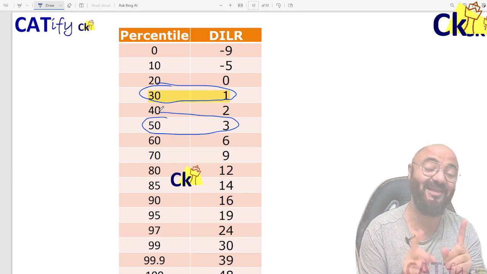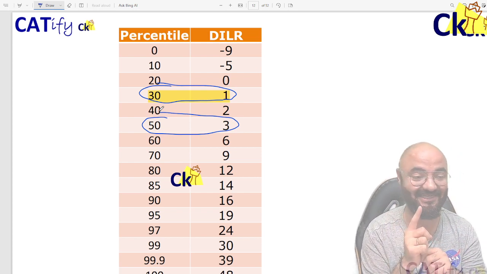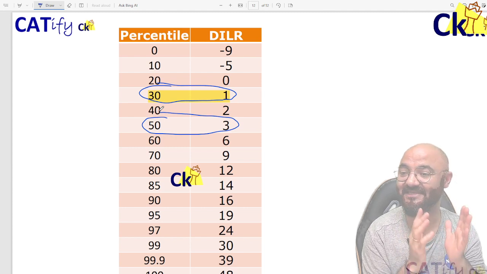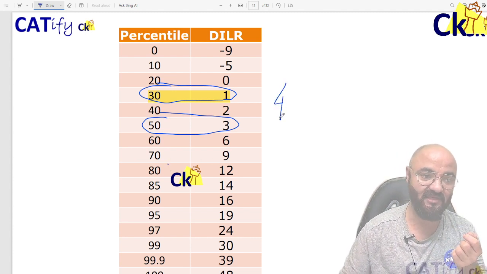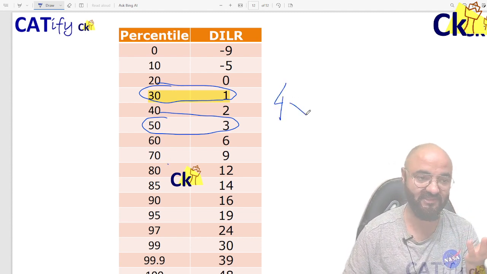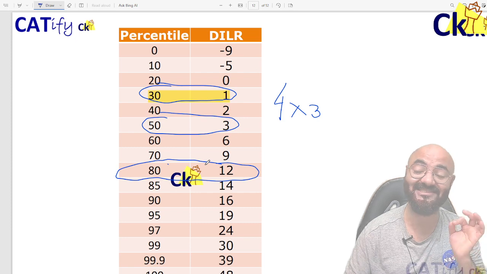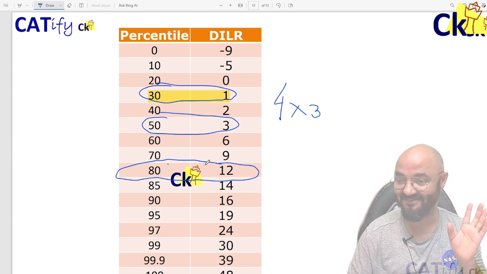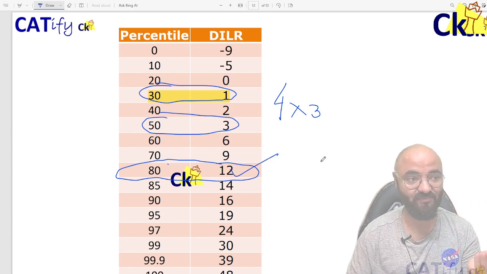मतलब आधा लोग, 1,11,000 students, could not solve even one question correct. One question. Yeah, that's the scary part of the DILR section. So the number where I came from: see, 4 questions in one set. Let's assume 4 questions in one set into 3 marks per question, 12 marks. So 12 marks is 80 percentile, which means 1,77,000 students will be scoring below 80 percentile. This is scary.